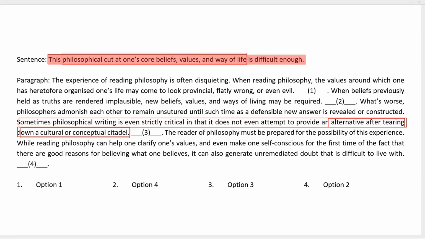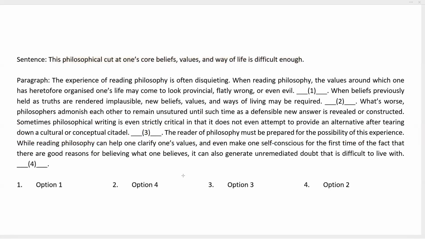So the statement before blank 3 is an outcome of the given sentence, which means that the given sentence has to come before it. So we cannot have the given sentence in blank 3 or blank 4. So option 3 and option 2, which talk about blank 3 and blank 4, are eliminated.